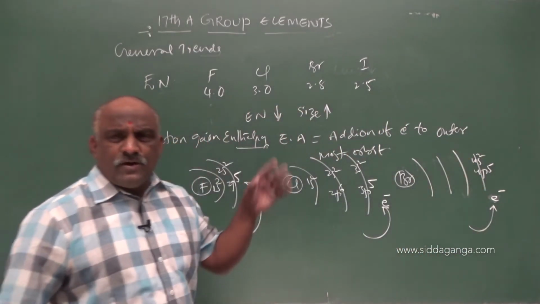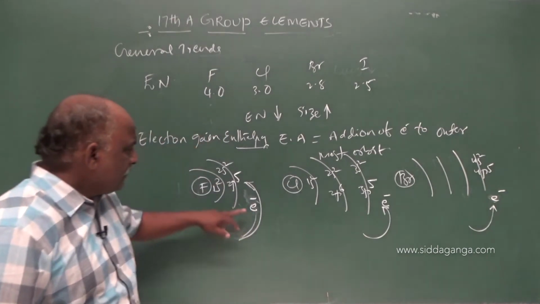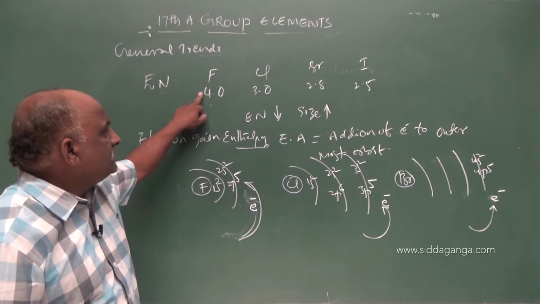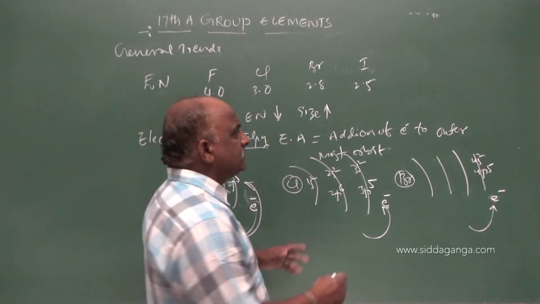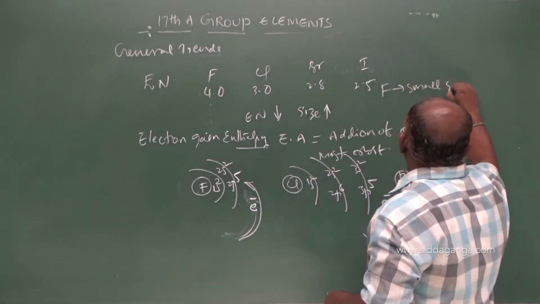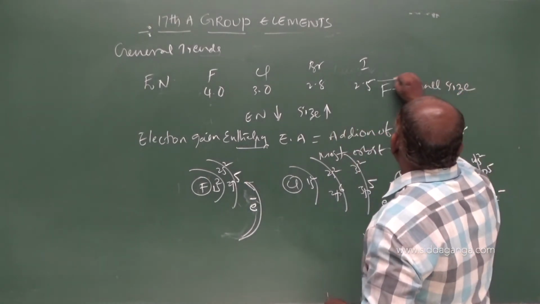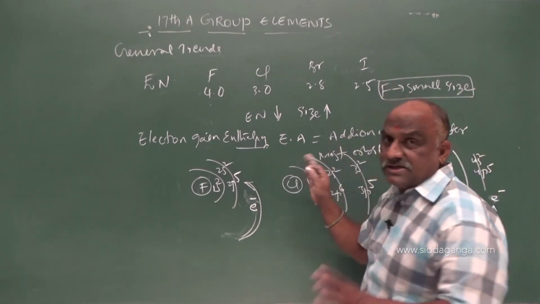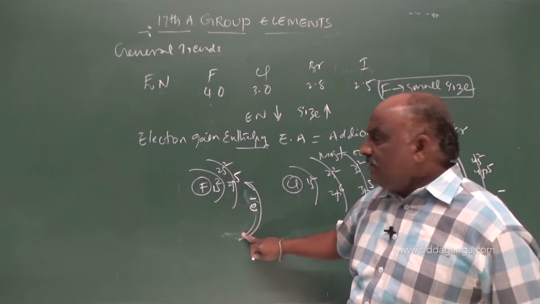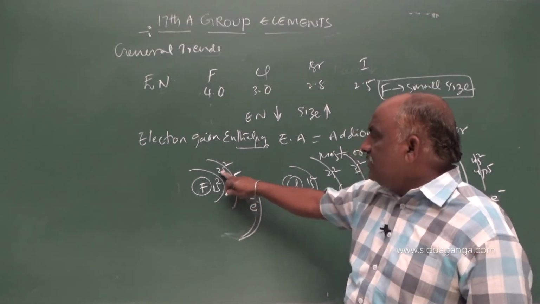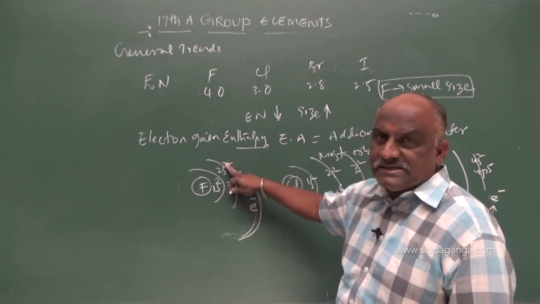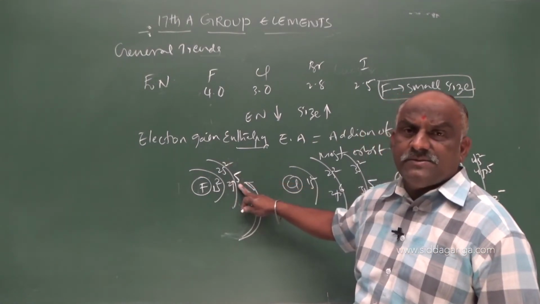Once you observe, my dear students, while adding 1 electron to the outermost shell of fluorine, we already know that the size of fluorine is very small. In 2p5, 2s2, 7 electrons are present in the outermost shell: 2 electrons in the s orbital, 5 electrons in the p orbital.